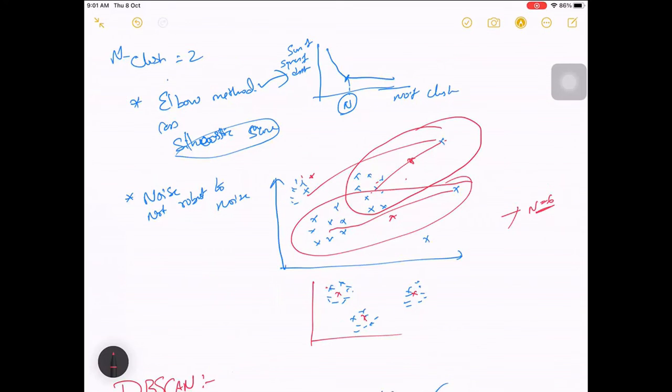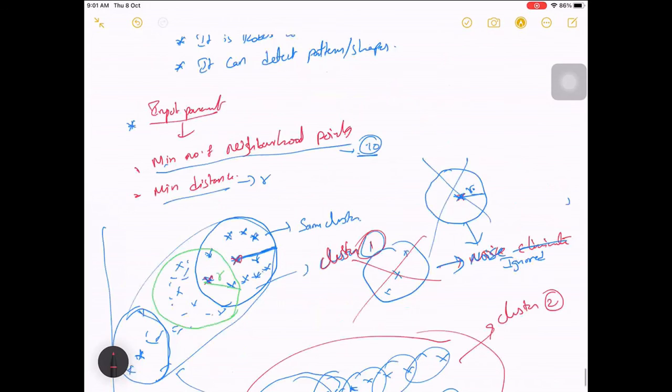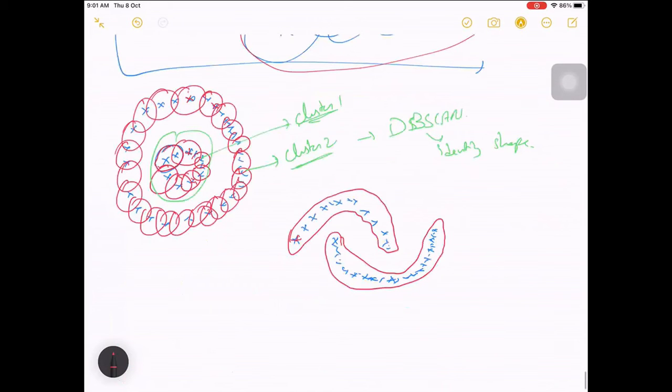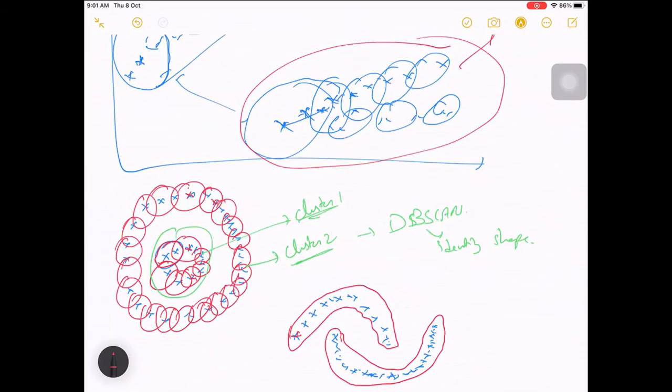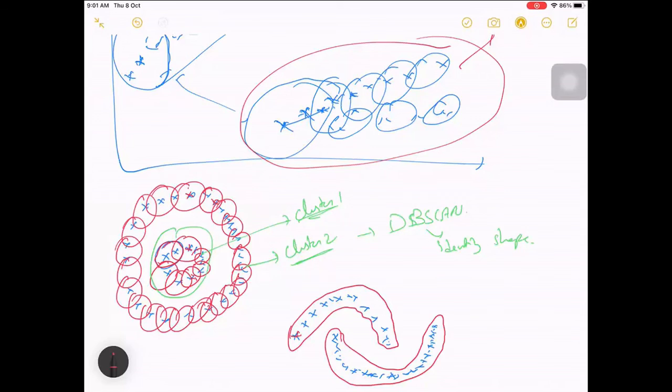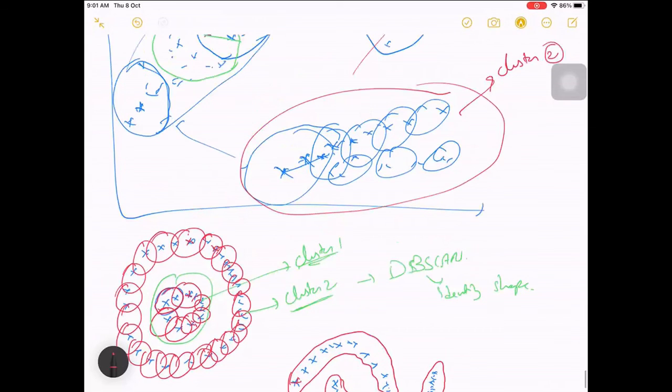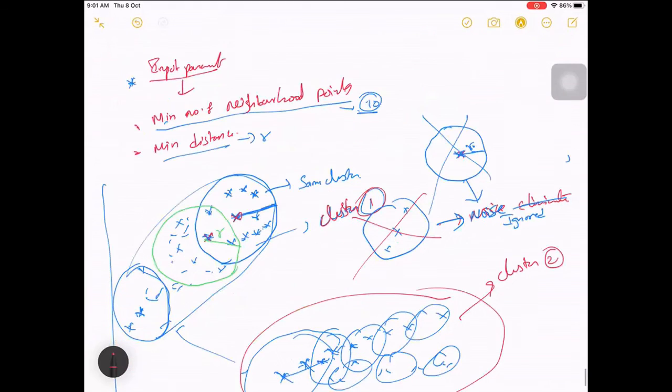Okay, so that is about DBSCAN and K-means. In the next class, let's continue implementing it and see how it performs. Okay, any doubts? Okay, good.